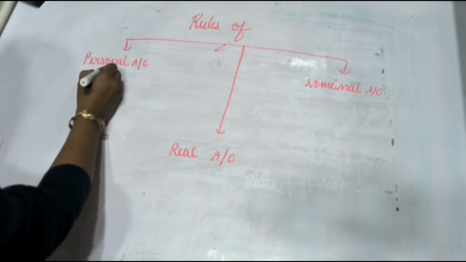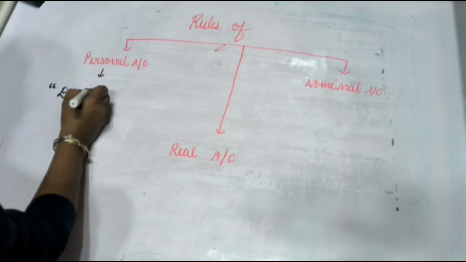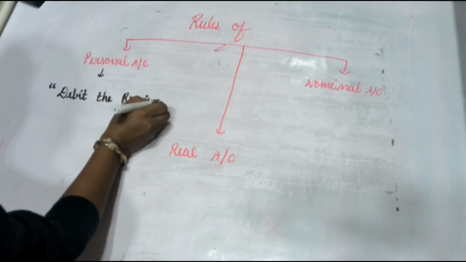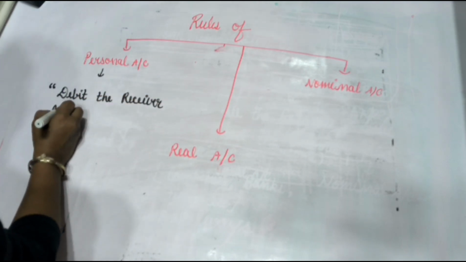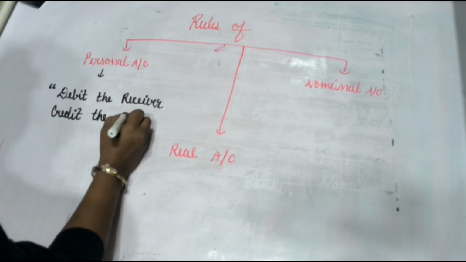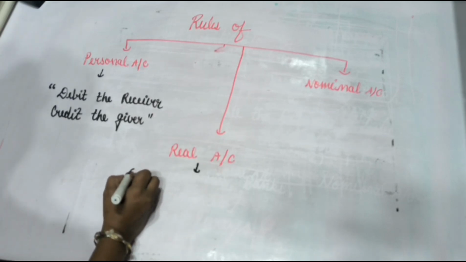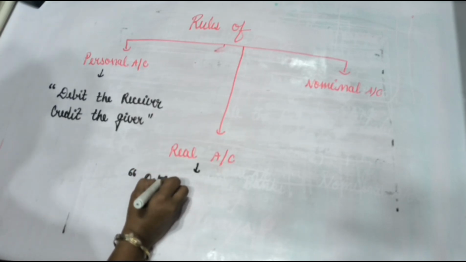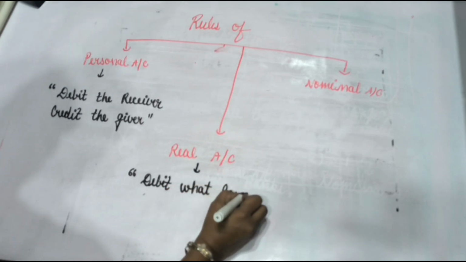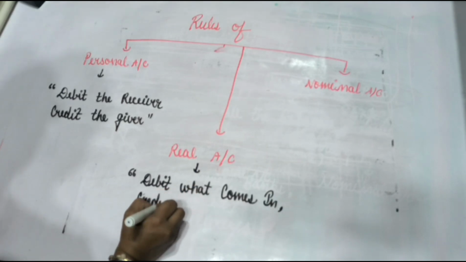The rule of personal account is debit the receiver and credit the giver. The rule of real account is debit what comes in, credit what goes out.